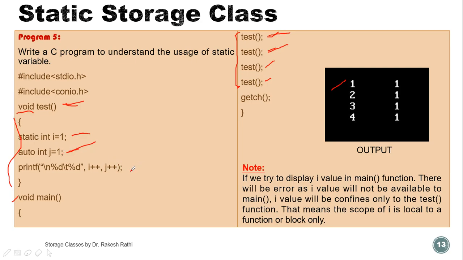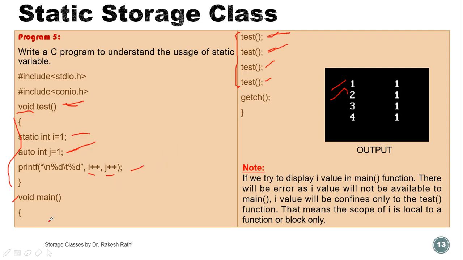So in the printf statement the value of i is 2, because when the test function was called the first time, i was printed as 1 and then incremented, so i is now 2. Value of j is 1 because it is automatic storage class, so it is initialized once again. So it will print 2 and 1 like this.